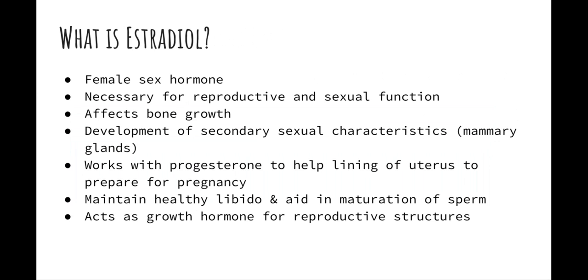In females, estradiol acts primarily as a growth hormone for reproductive organs, including the vagina, the fallopian tubes, and the cervical glands. During the menstrual cycle, follicles on the ovaries secrete estradiol. This secretion triggers a surge in luteinizing hormones and in turn induces ovulation. Estradiol is also needed to support adequate bone growth as well as help us maintain healthy bones and joints. Lastly, estradiol's function in males is to maintain a healthy libido and aid in maturation of sperm.